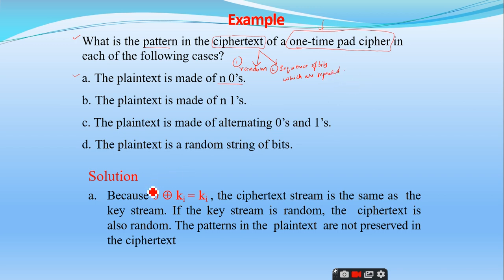Right? So here the encryption operation which the author is using is the simple exclusive OR operation. If you look at the plain text, it is made of n zeros. So this is the plain text. You take the first bit of the plain text. Let us take n as 8. So how many zeros are there? 8 zeros: 1 2 3 4 5 6 7 8, right?